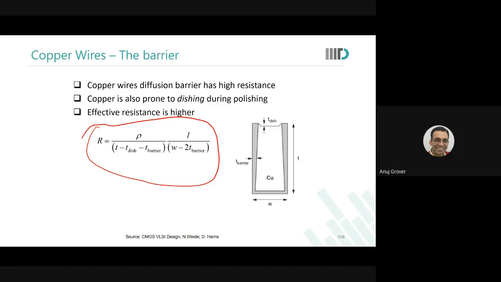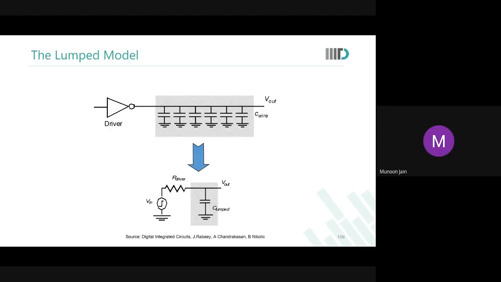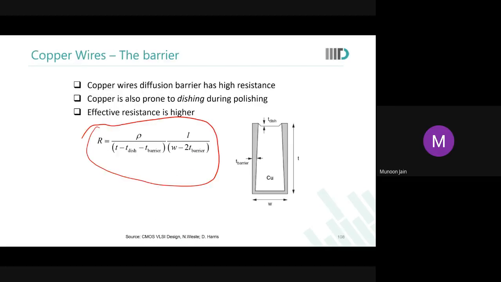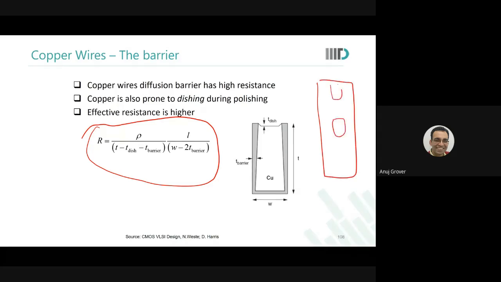Because this is the same thing as we did in our quiz example also. Okay. Sir, does it mean that by polishing, the thickness got reduced, can we say that? Yes, dishing happens. We talked about pillars. We talked about slotting, not yet. Okay, so what happens is copper is very ductile and very soft metal.